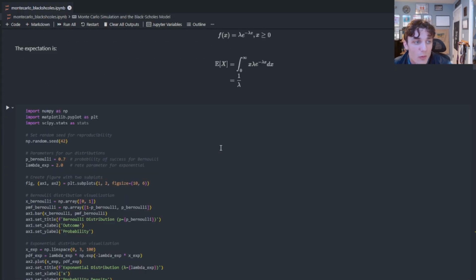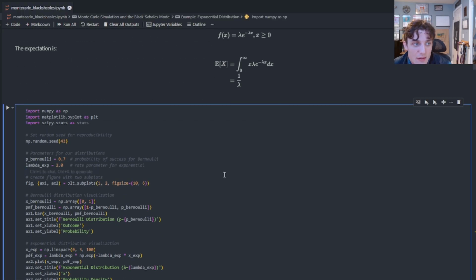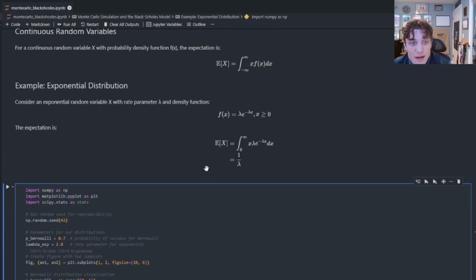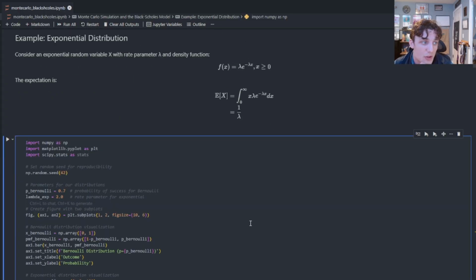And of course, once we have an equation, it's very, very easy to go about finding the expected value based on the parameters. So for example, if we have a coin flip and it's 50-50, the expected value is just going to be the probability of success, which in that case would be 0.5. If I had a weighted coin and the probability of success was 0.7, then my expectation would be 0.7. Moreover, down here, if I have some sort of exponential distribution parameterized by lambda equals 2, then the expected value for that exponential distribution would be 1/2, perhaps modeling wait time in minutes or something of that nature.